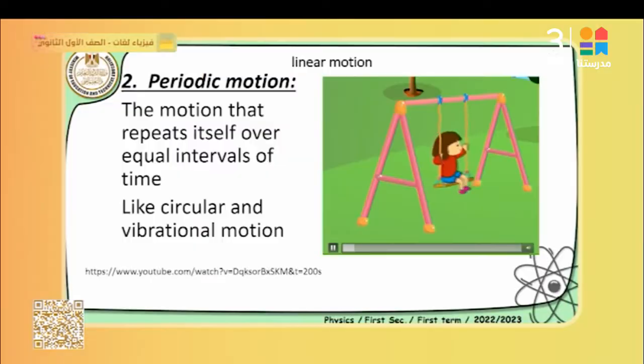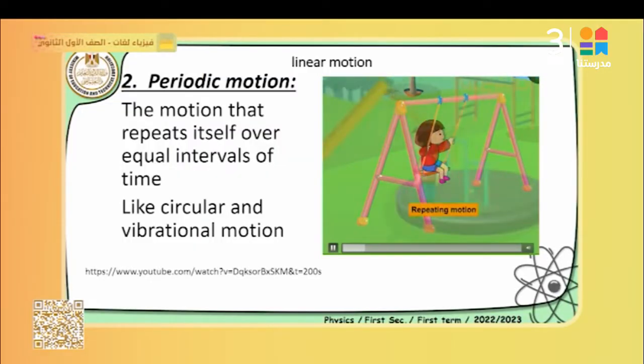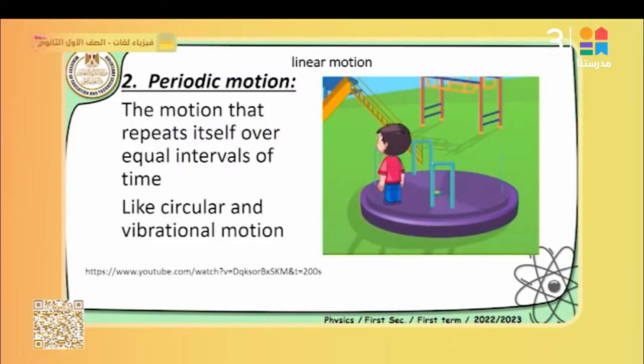The other type of motion is periodic motion, which is defined as the motion that repeats itself in equal intervals of time.